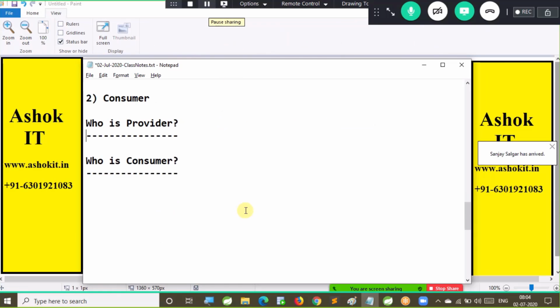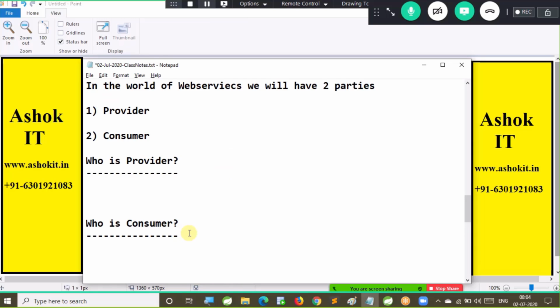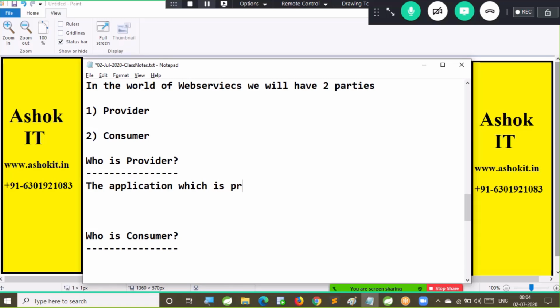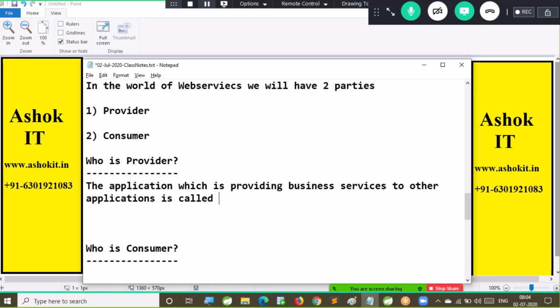Now, what is the role of the provider? What is the role of the consumer? That we need to understand. If you understand who is the provider and who is the consumer, then you will understand how web services are working in the real world. Provider means the application which is providing business services to other applications is called the provider application.